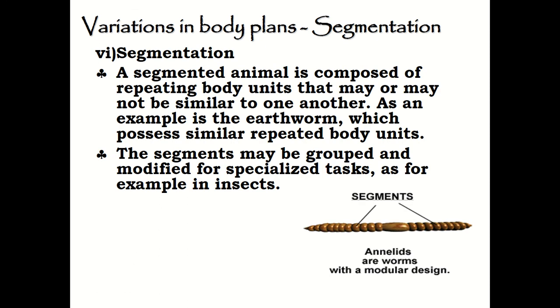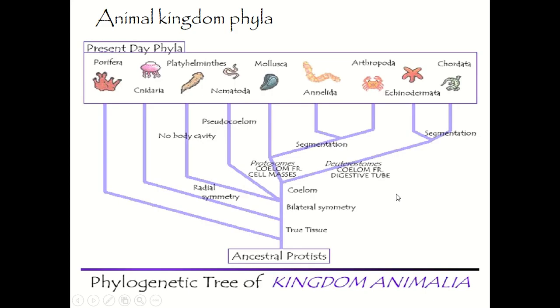Last but not least is segmentation. A segmented animal is composed of repeating body units that may or may not be similar to one another. An example is the earthworm, which possesses similar repeated body units, and the segments may be grouped and modified for specialized tasks, as for example in insects.